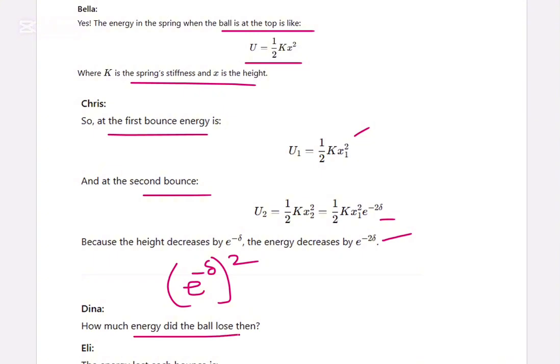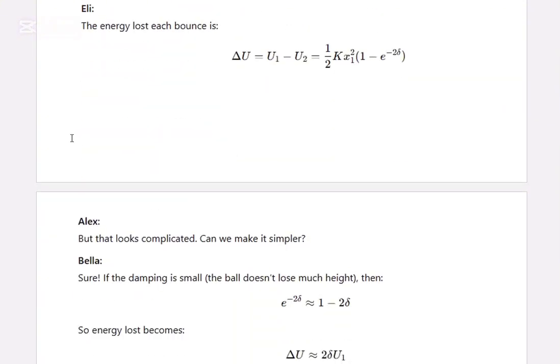How much energy did the ball lose then? The energy lost each bounce is delta U equals U1 minus U2. That's going to be 1 by 2 k x squared times 1 minus e power minus 2 delta. But that looks complicated. Can you make it simpler?